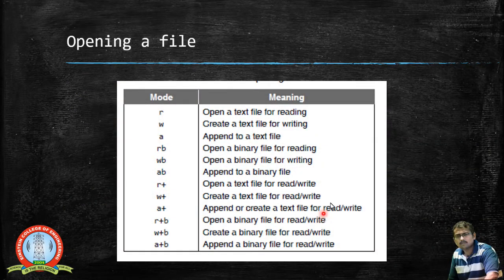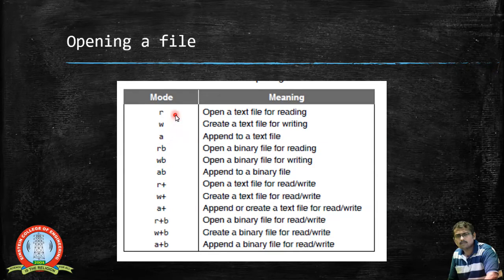And when you look into the modes of the file, you see the fopen function accepts two arguments. One is the path and the other one we set as a mode. So in the case of this mode, we have opening a text file for read. So this is read mode, and this is write mode, and this is append mode.